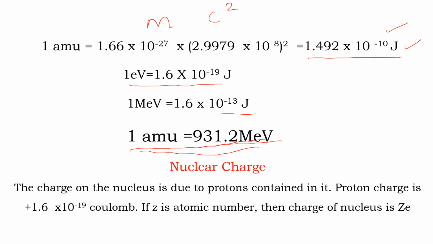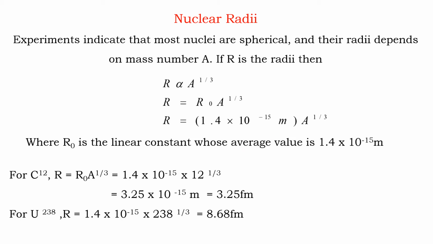Next is the nuclear charge. The nucleus contains protons and neutrons in it. The neutrons are chargeless particles and protons are positively charged particles. Therefore, the charge on the nucleus is due to the protons contained in it. The proton charge is plus 1.6 into 10 raised to minus 19 coulombs. Generally, if Z is the atomic number, then the charge of the nucleus can be represented as Ze.